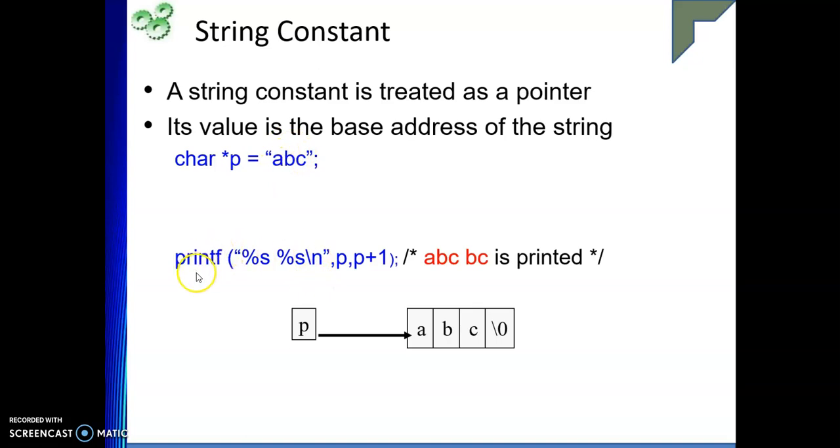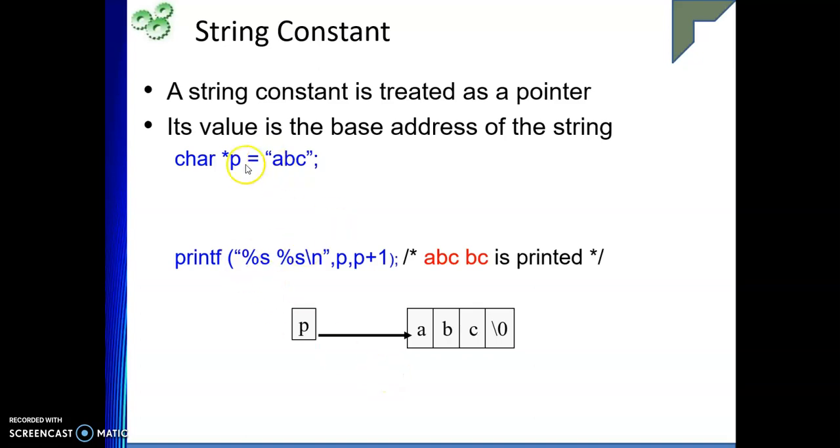I've given an example here, printf("%s\n", P + 1). P is pointing to ABC, so it will print ABC. Then after P + 1, it goes to B, and that's why BC is printed. Fine, so now you have understood. A string constant is also treated as a pointer.